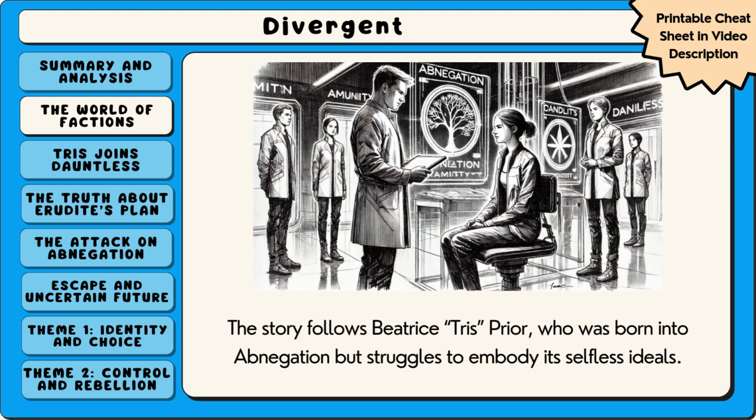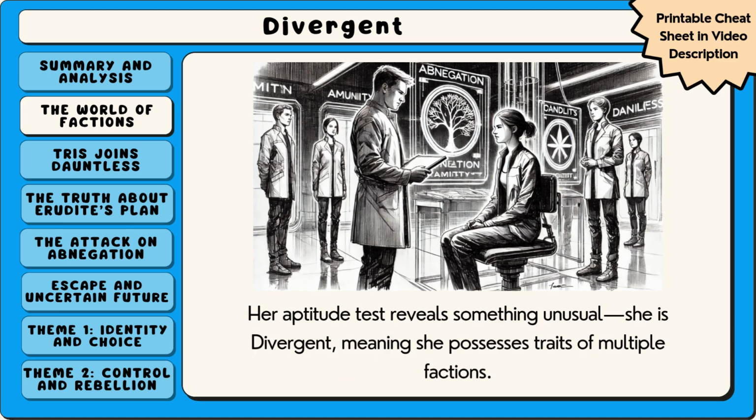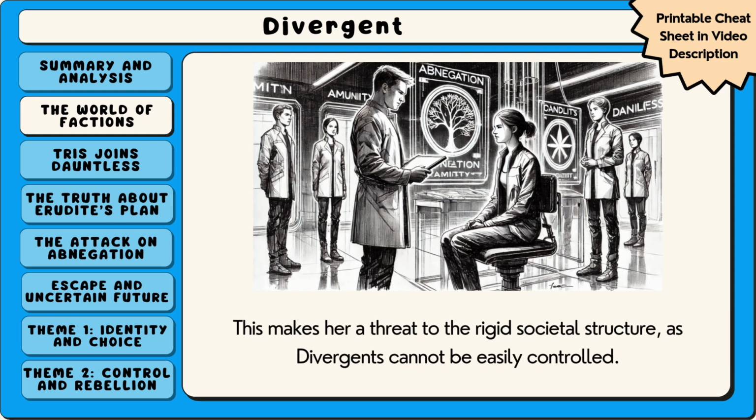The story follows Beatrice Tris Pryor, who was born into Abnegation but struggles to embody its selfless ideals. Her aptitude test reveals something unusual. She is Divergent, meaning she possesses traits of multiple factions. This makes her a threat to the rigid societal structure, as divergence cannot be easily controlled.